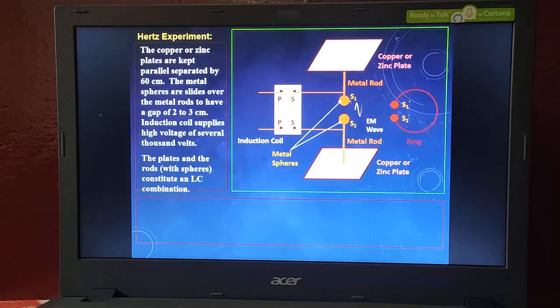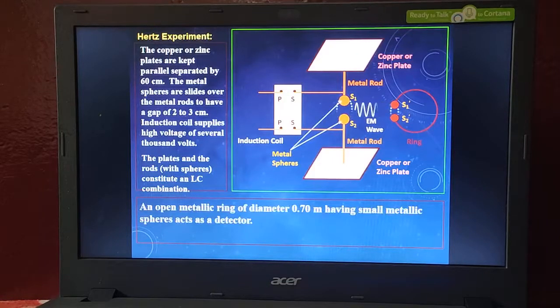If they ask for 2 marks you may write this diagram and construction and procedure part. Hertz experiment: how electromagnetic waves are produced using an experiment, the Hertz experiment, explain that. They may ask 2 to 3 marks. You can write that easily by understanding this concept of the Hertz experiment.